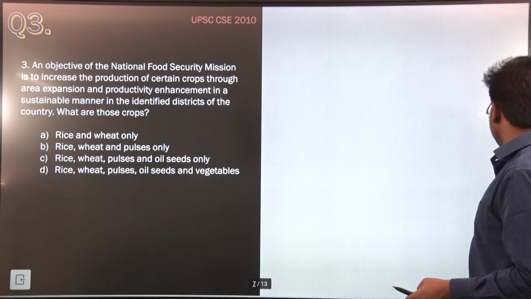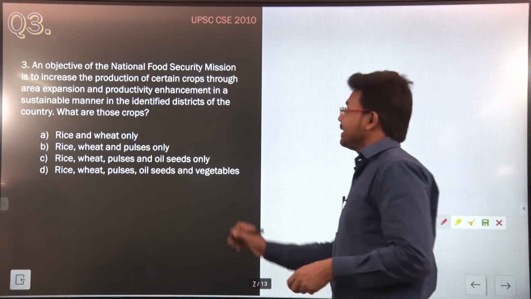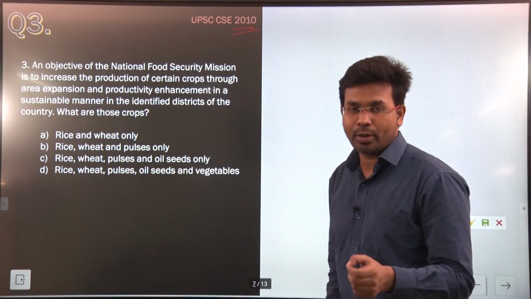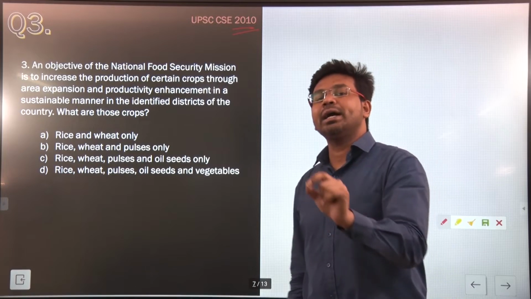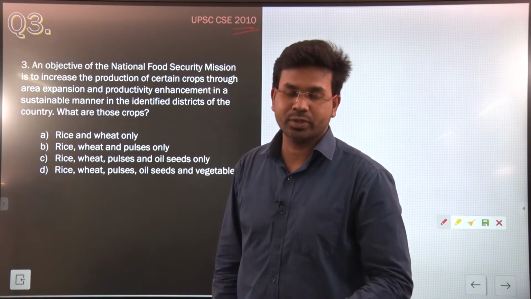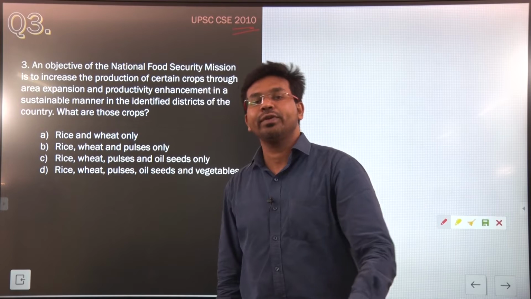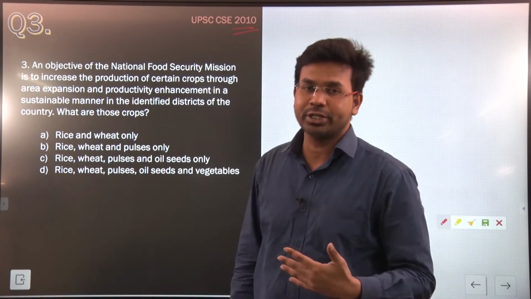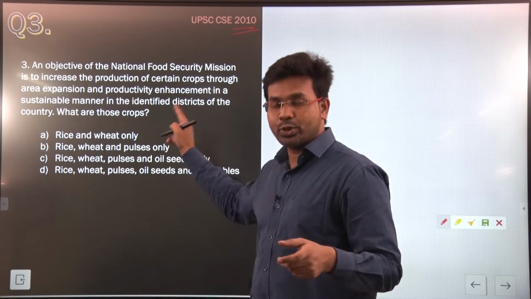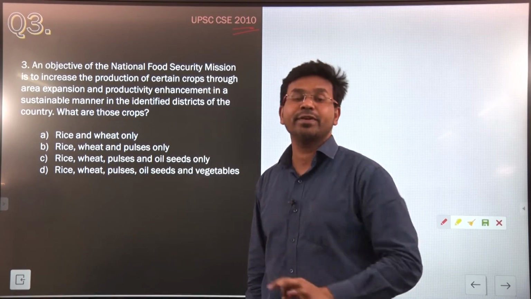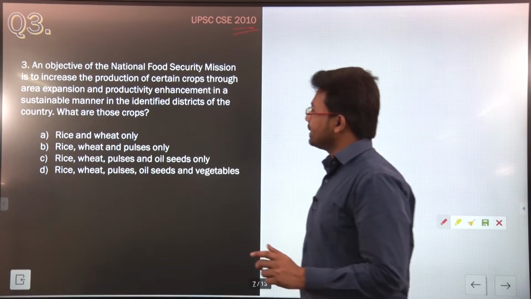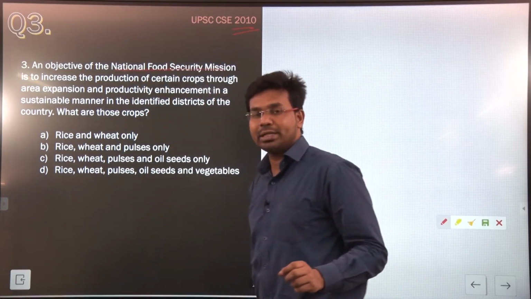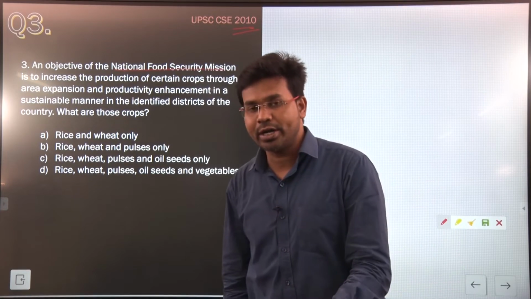Okay, so this question was asked by UPSC in the year 2010, in the Indian economy topic. This question is important under economic and social reforms. How does the government of India bring economic and social reform? By bringing some kind of policy measures. This question is with reference to one such specific policy measure. What was that policy? The policy is about the National Food Security Mission.